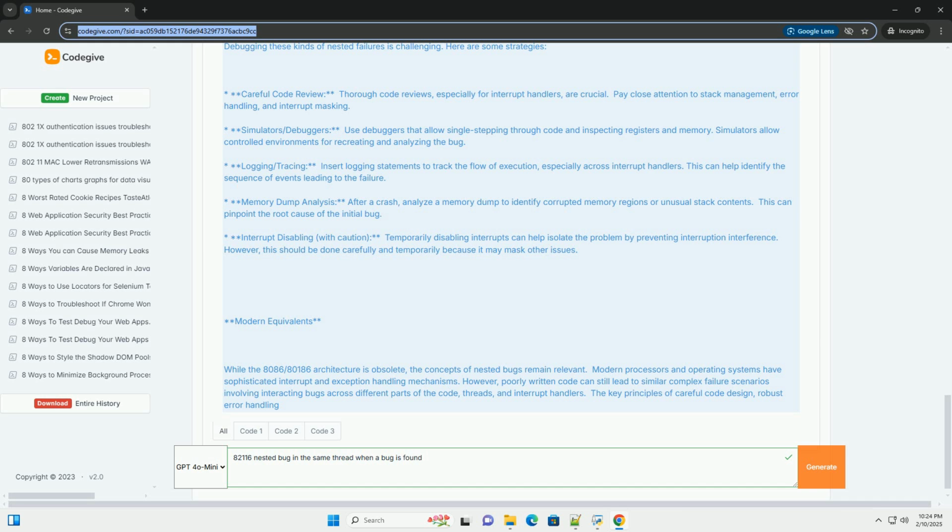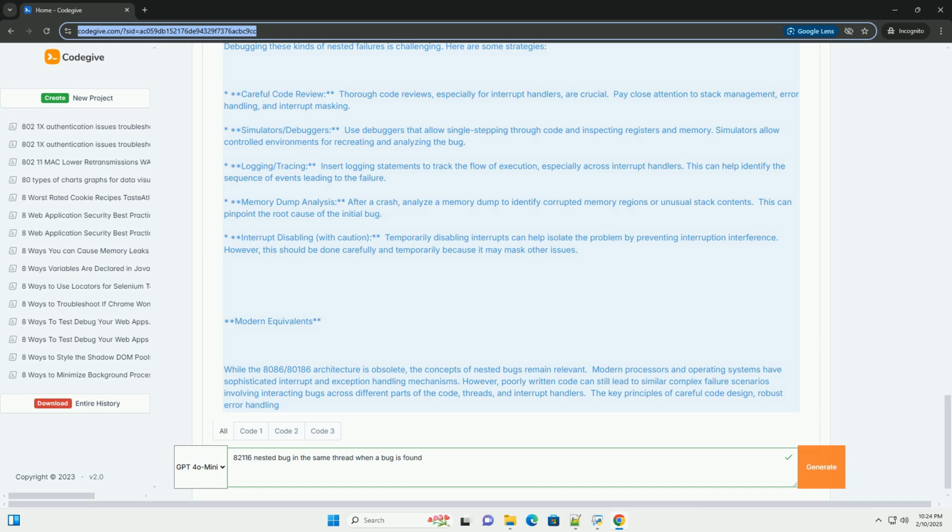Modern equivalents. While the 8086/80186 architecture is obsolete, the concepts of nested bugs remain relevant. Modern processors and operating systems have sophisticated interrupt and exception handling mechanisms. However, poorly written code can still lead to similar complex failure scenarios involving interacting bugs across different parts of the code, threads, and interrupt handlers. The key principles of careful code design, robust error handling, and thorough testing remain crucial for preventing and debugging these types of issues regardless of the underlying architecture.